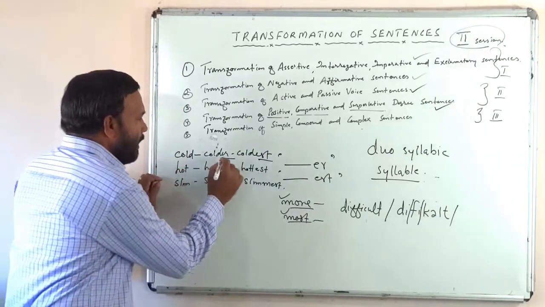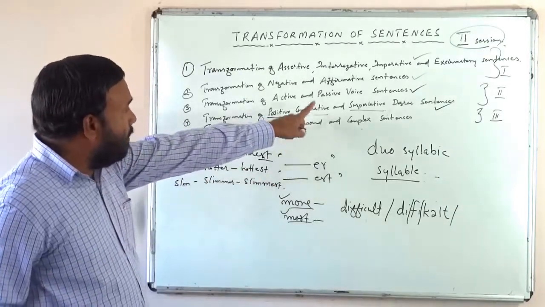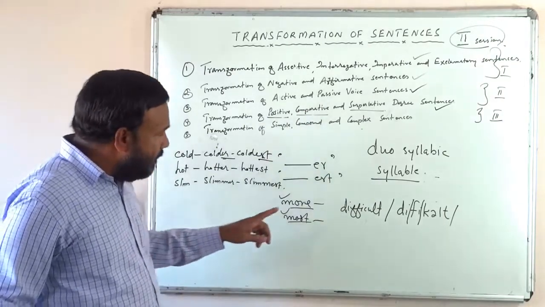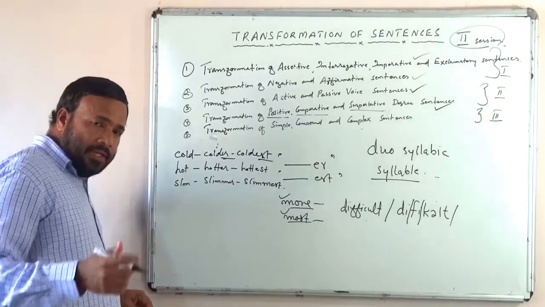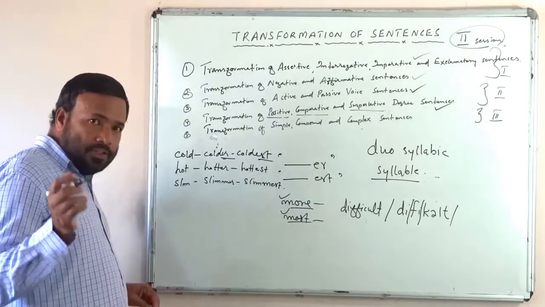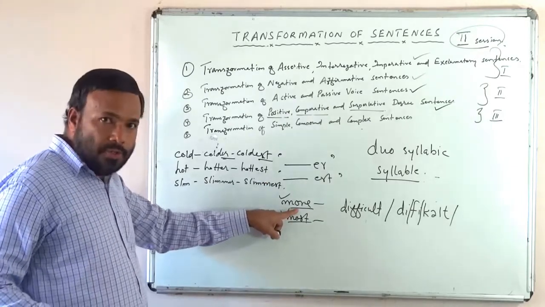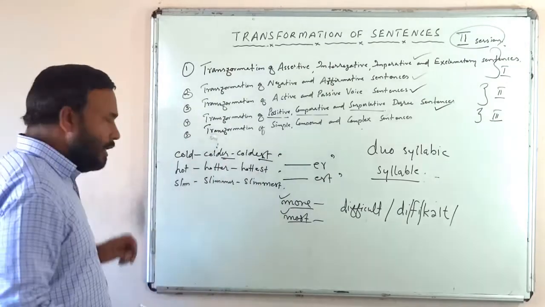Hence, by simply adding er and est, we made the comparative and superlative degree. But if the adjective contains 3 or more syllables, what must we do? We must use more and most for the formation of comparative and superlative degree.